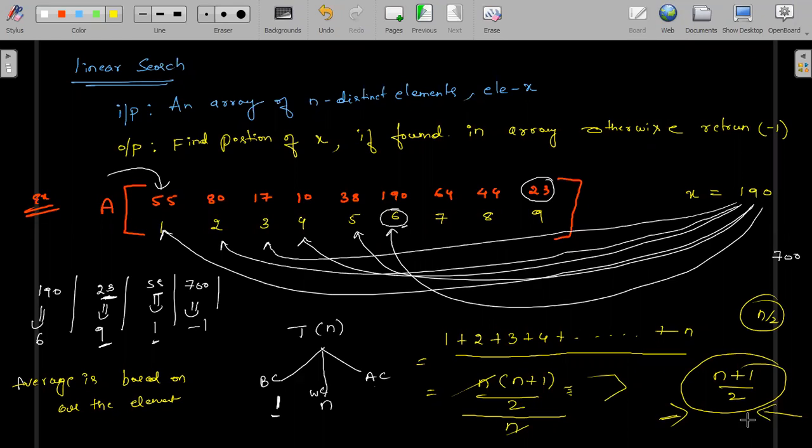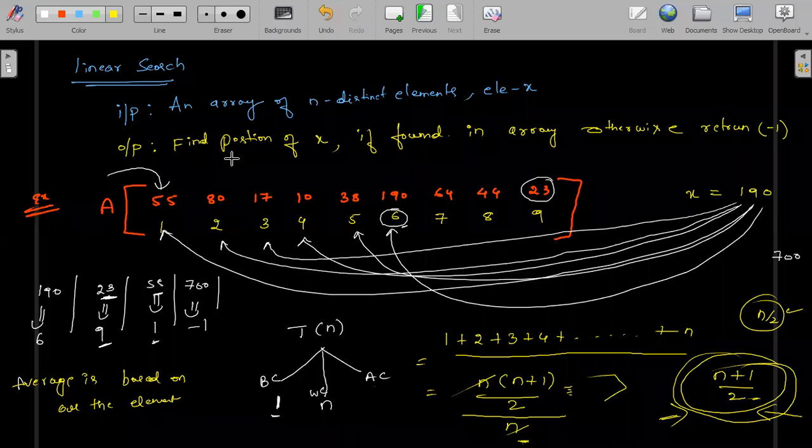Even interviewers don't know about this. Many lecturers in engineering colleges don't know about this. Basically this n plus 1 divided by 2 is the average case. Got it? Many people don't know anything about this. Why did we get n plus 1 divided by 2? People will say n by 2, but not like that. Basically it's the sum of natural numbers, and all the elements participate because we do linear search. That's why it is n here.